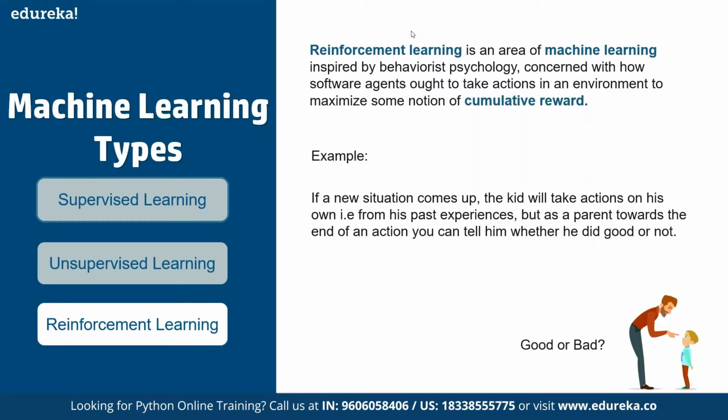If it takes a good action, then we reward it with a positive pointer. If it doesn't, then we penalize it by giving it negative pointers as well, correct? And that's how they learn whether what they have done is right or wrong. So a simple example is autonomous driving vehicles.